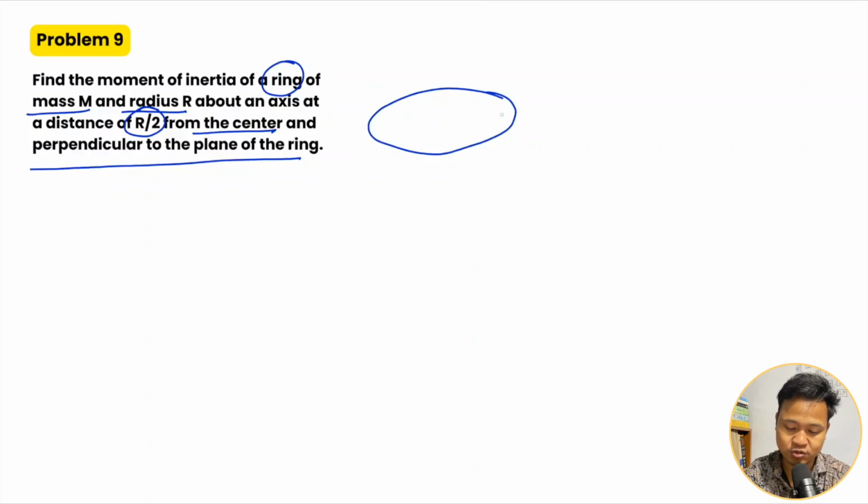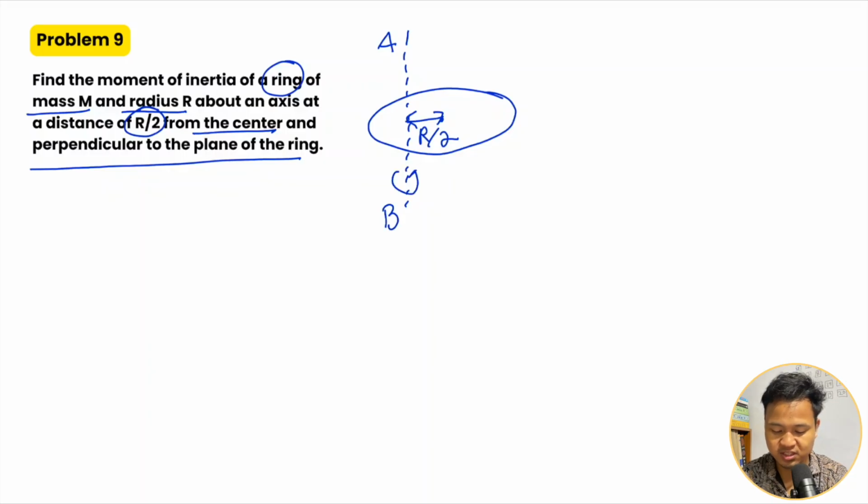So at a distance of R by 2 from the center I have one axis, let's say AB. The whole thing is rotating about this axis.